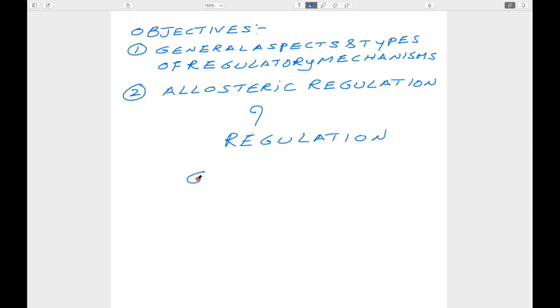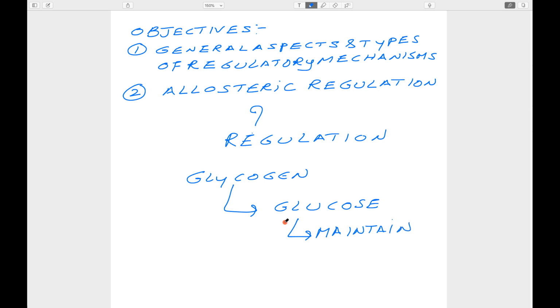Why shall glycogen be regulated? From the glycogen, glucose is released. The glucose is required, it goes to the blood, so how much glucose is going to the blood has to be regulated, maintaining blood glucose.